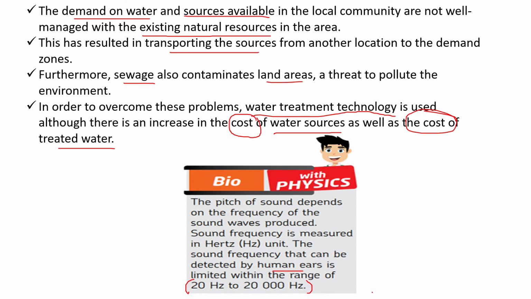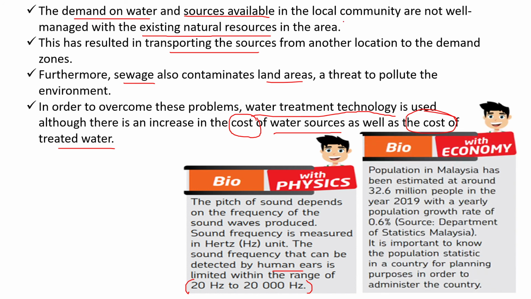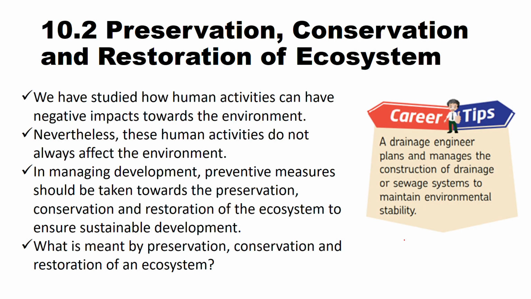Okay, so if exceeds that, kita kalau prolong exposure to frequency above the range, this is going to harm us. Okay, so here population in human has been estimated at around 32.6 million people. Alright, okay, so these are some facts.